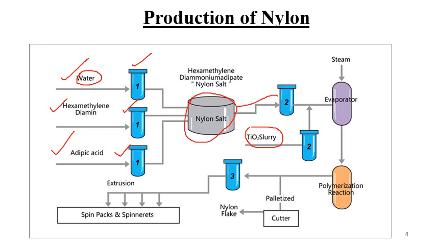If we add this TiO2 to the nylon salt, it makes the fabric much rougher. That is the reason we use this TiO2 slurry. Once it is added, it delusters the fiber, and now the whole mixture is sent to an evaporator over here.